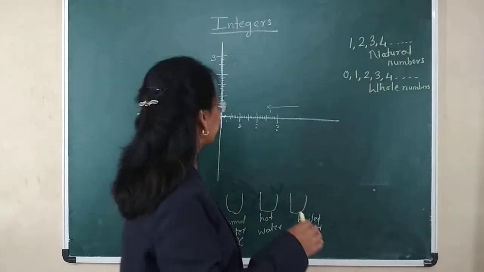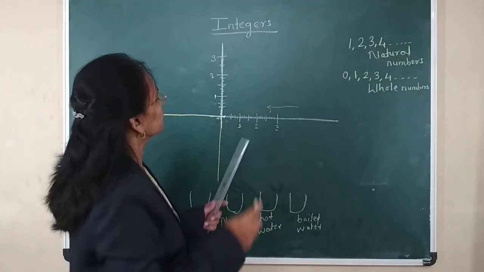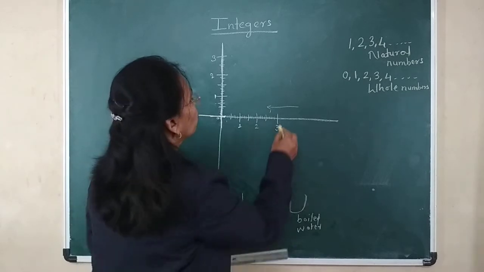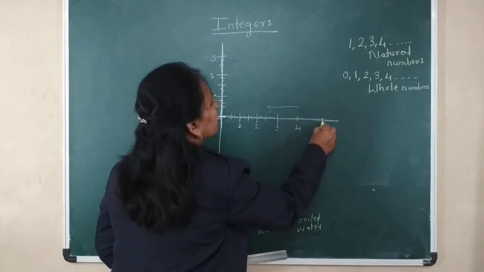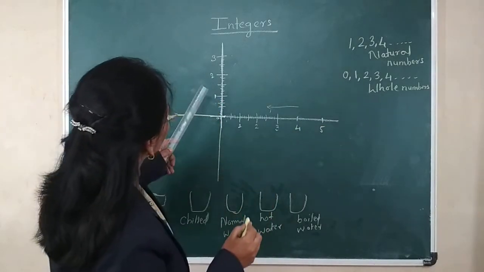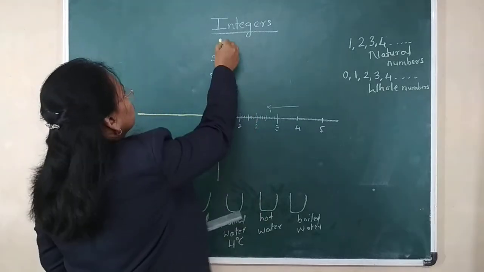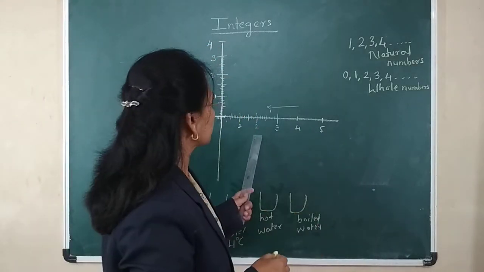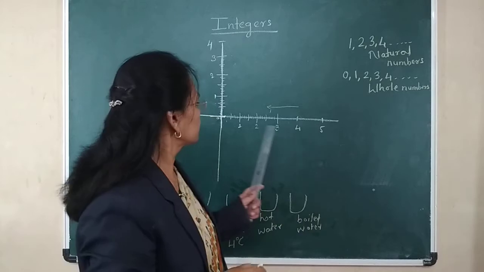Now, we will see that if the numbers here are 1, 2, 3, 4, 5, and here also 1, 2, 3, 4, okay? These numbers are called natural numbers.